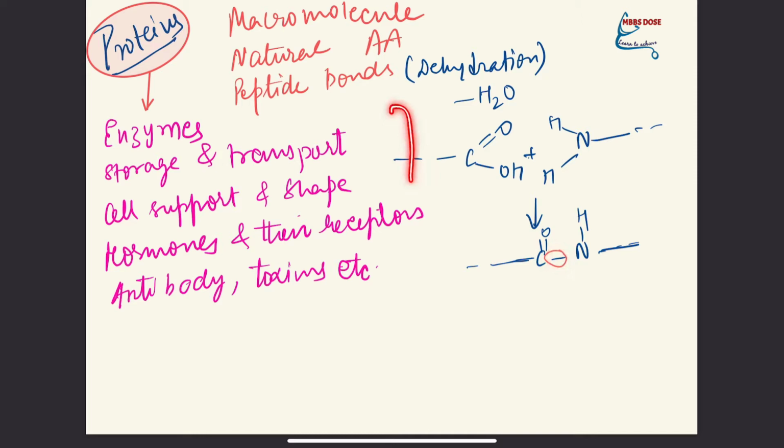Now we will discuss the functions of proteins. Enzymes are proteins. They help in storage and transport. Proteins are special for cell support and shape. Some proteins called tubulin proteins, and many other proteins like this, give structural support. Then we have hormones, and even the receptors are composed of proteins. We have antibodies and toxins which are made up of proteins.